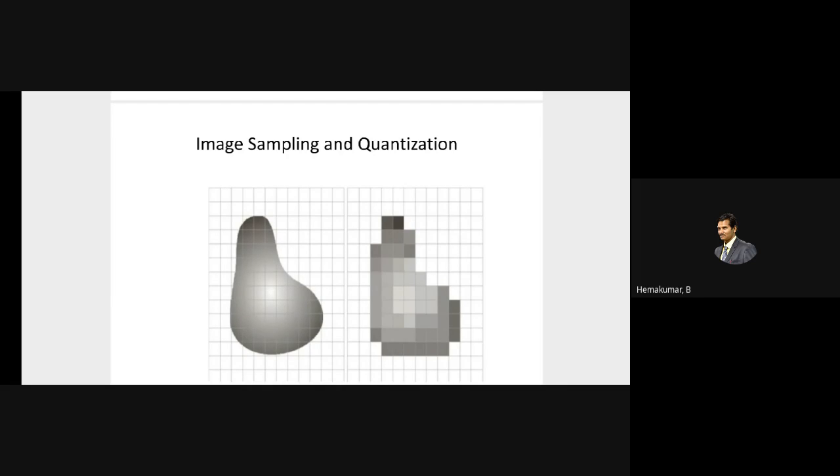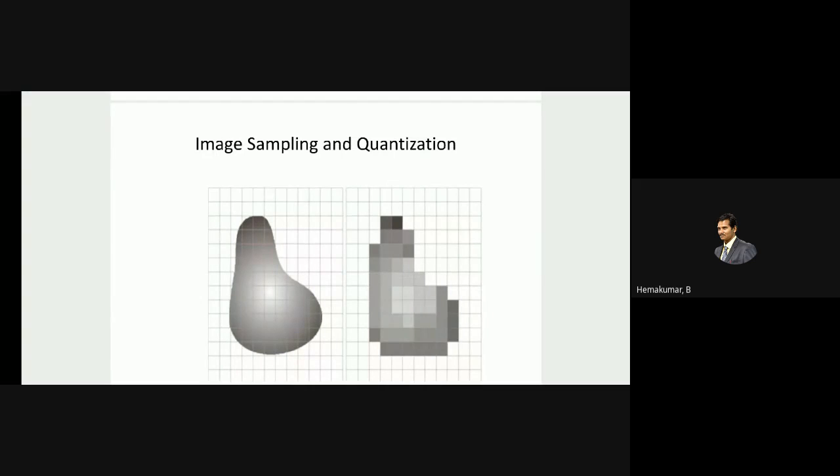If you improve the quantization, the curves will be very smooth on the right side. So it all depends upon the value of quantization which you are going to adopt. If you go for a good quantization, then you can get a smooth image, very near to the actual image.